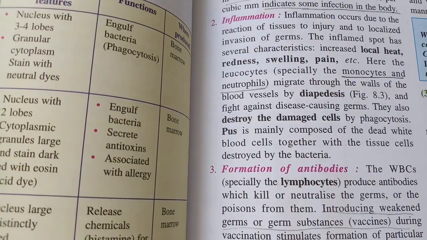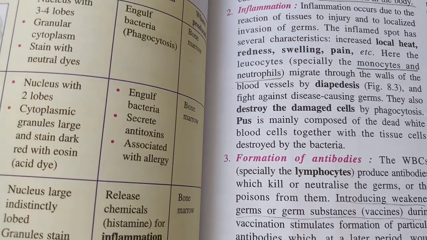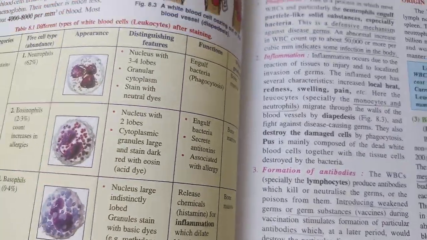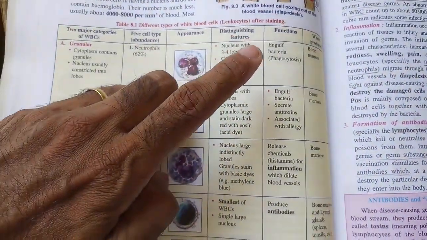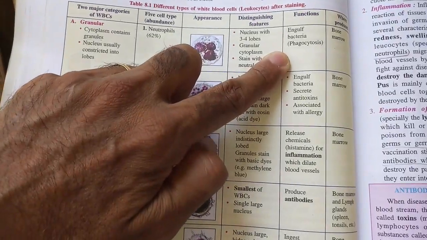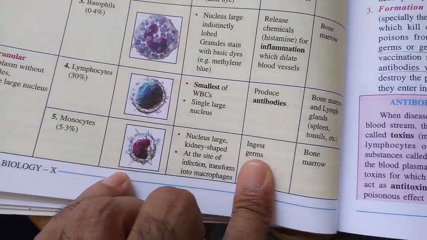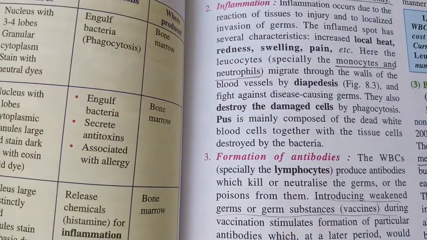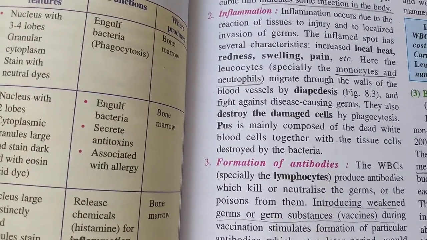This indicates infection is there. Now here the leukocytes, generally the monocytes and neutrophils, as we just talked about, engulf the bacteria, and the monocytes ingest the germs, right? So they kill the invading germs.